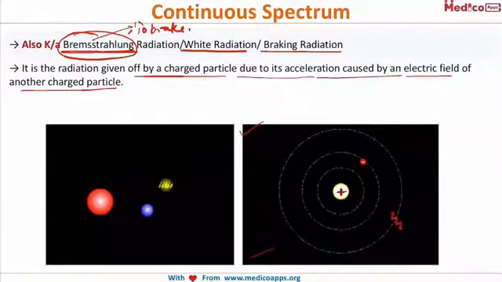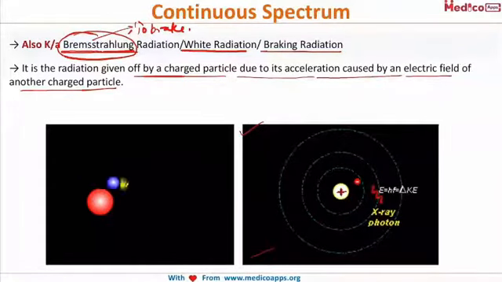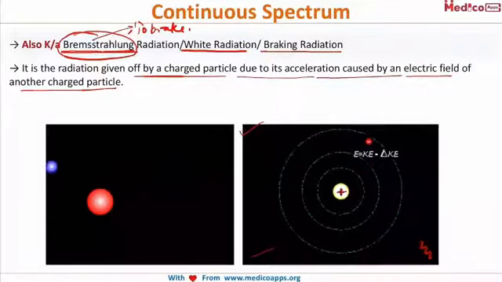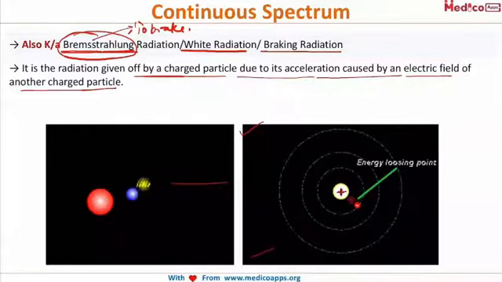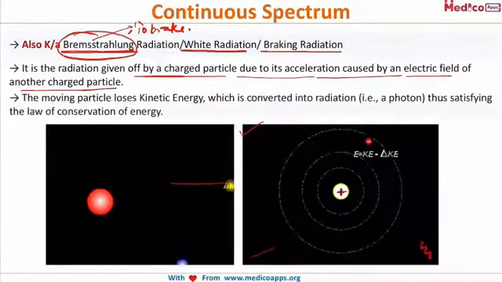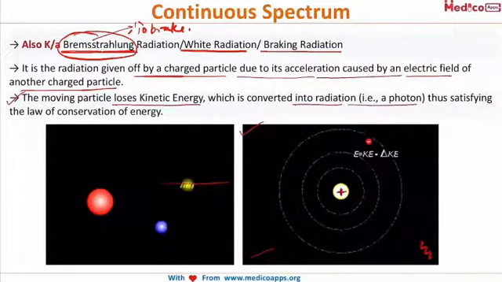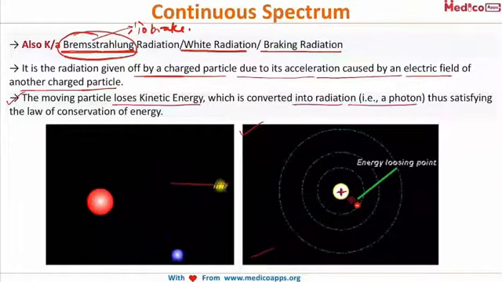So the bombarding electron penetrates into the target and some electrons travel close to the nucleus due to the attraction of the positive charge and are subsequently influenced by the electric field. So the paths of these electrons would be deflected, you can see it is deflected, and a portion or all of their kinetic energy would be lost. This is exactly the point I am trying to make you understand, that the moving particle loses kinetic energy which is converted into radiation, that is a photon, thus satisfying the law of conservation of energy.